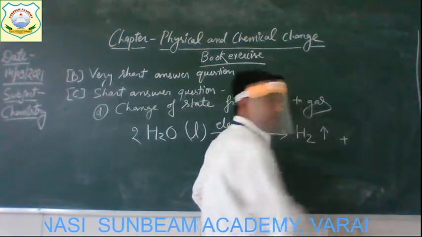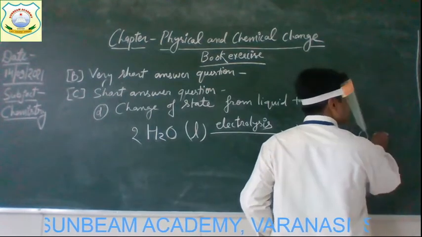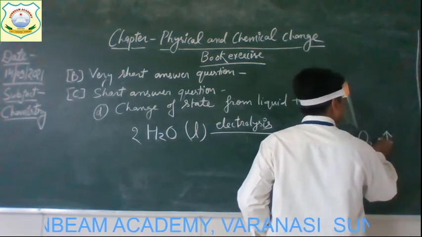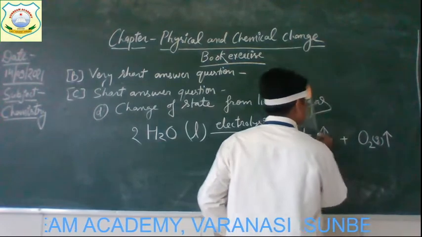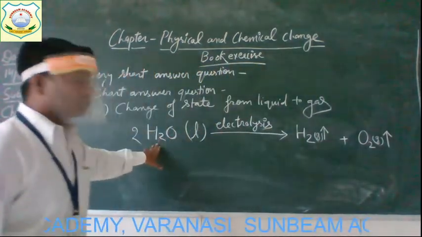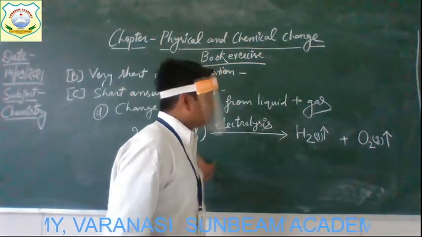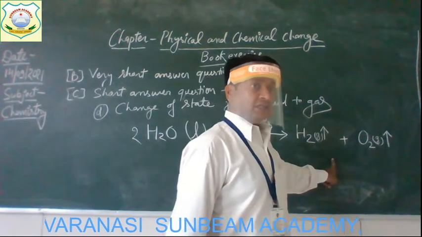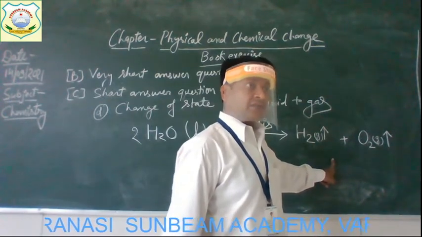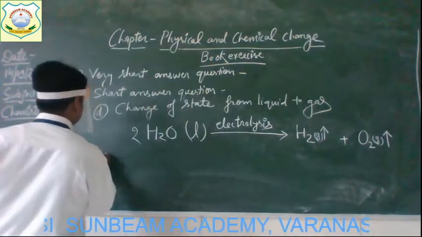And the second product is oxygen, and it also comes in gas state. So they both have the gas state. So what you are going to see here? The physical state of the substance changes from liquid state to gas state. Okay? Clear?